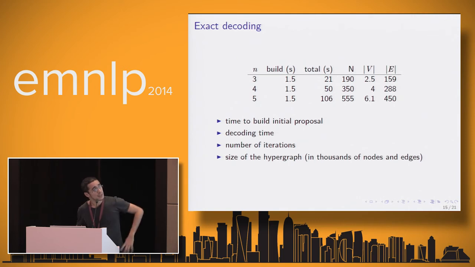Good news is that the size of the hypergraph is 3 orders of magnitude smaller than what you would get with a beam search, using a beam of 1,000, in which case you would be close to decoding exactly, as the results we'll show later. And this is comparable, and in some cases, especially for the 5-gram language model, just a little bit bigger than what you would have with cube pruning. And by a little bit, I mean about 15%.